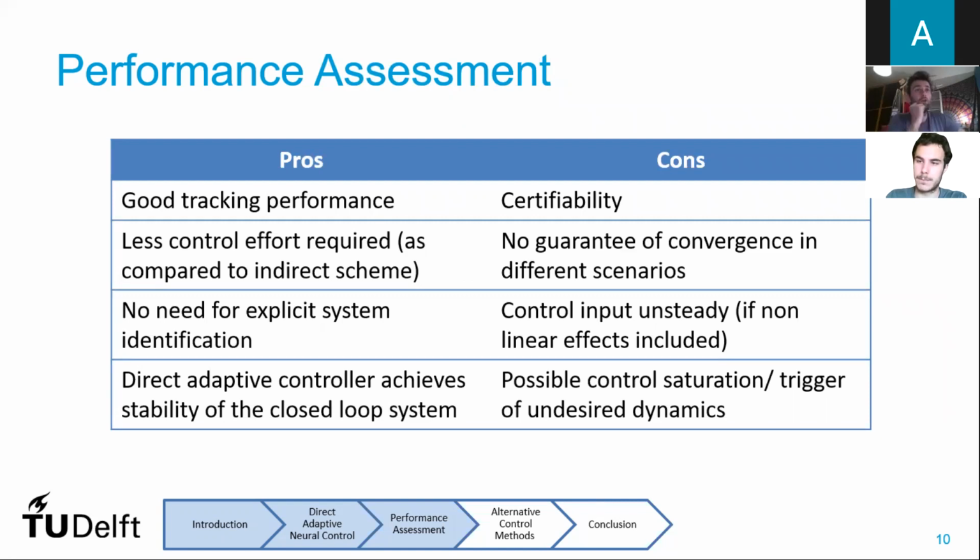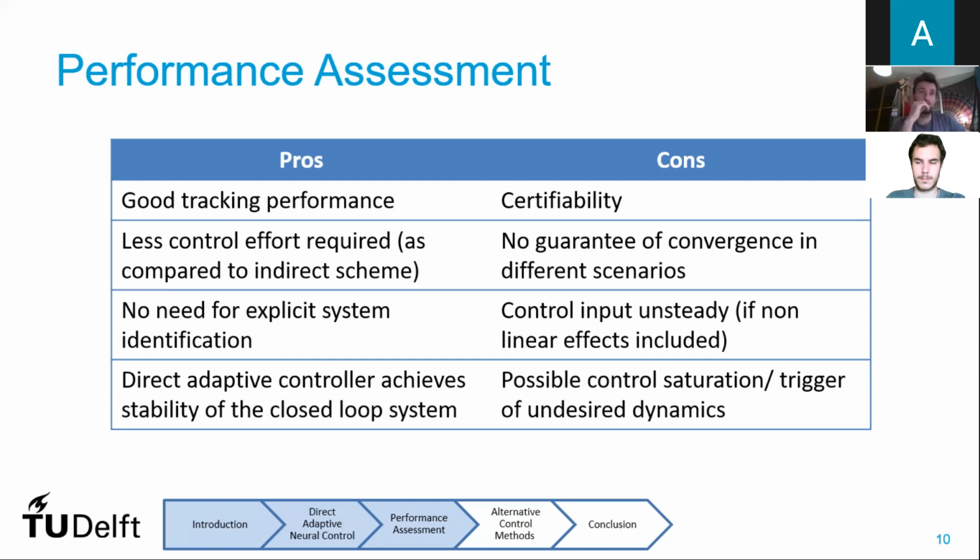So yeah, a number of advantages and disadvantages should be noted for this method. On the side of advantages, the algorithm displayed really good tracking performance. The aircraft was successfully able to follow the aircraft pitch command, achieving a mean squared error of less than 0.02. It was also demonstrated that less effort was required using this method for the same aircraft as compared to the indirect scheme as mentioned previously. There was no need for explicit system identification using this approach, and lastly, the direct adaptive controller was able to achieve stability of the closed loop system.